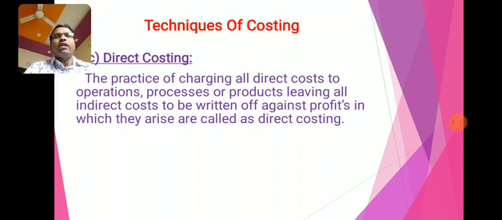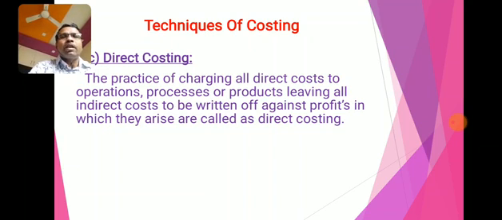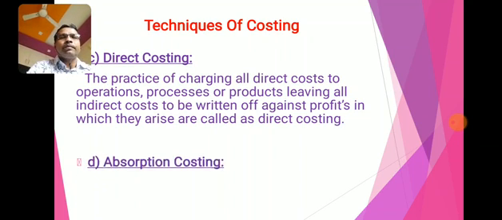Under direct costing, only the direct chargeable cost, direct material, direct labor and direct or chargeable expenses are taken into account for the cost of that product, process, operation, job or contract. Whatever indirect cost or overheads there are, they are written off against the profits in which they arise.